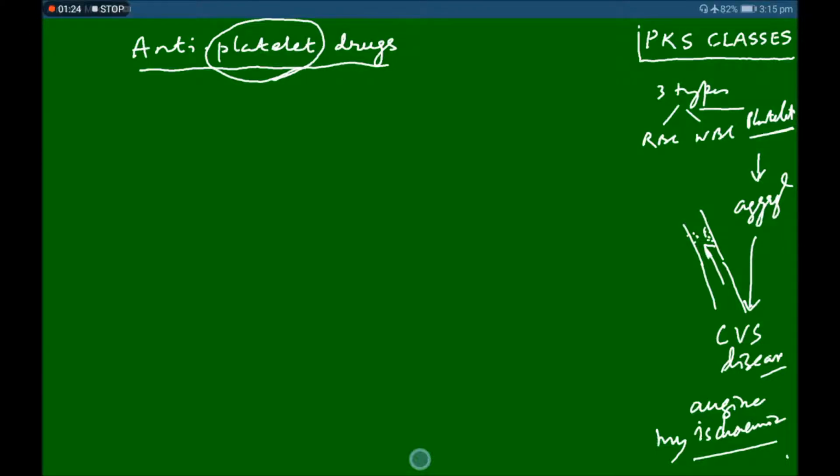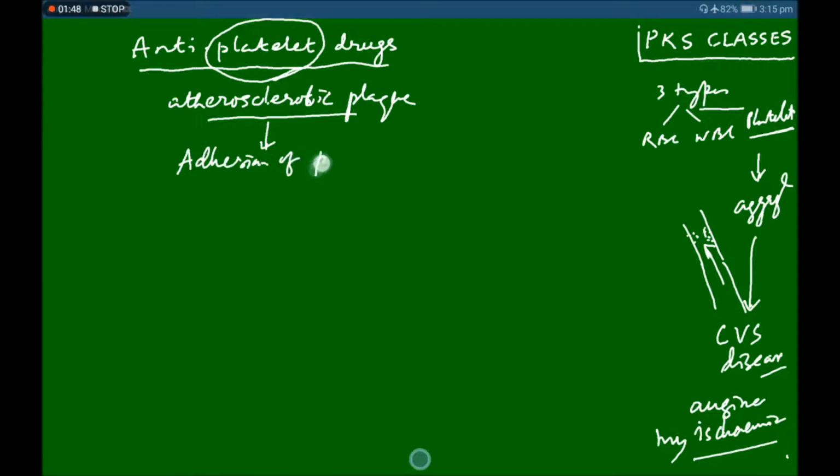This platelet aggregation is activated when there is an atherosclerotic plaque. Atherosclerosis is deposition of cholesterol in the blood vessels. So when there is a plaque of atherosclerosis, that causes the adhesion of platelets to the thrombogenic surface, and this causes the activation of platelets.